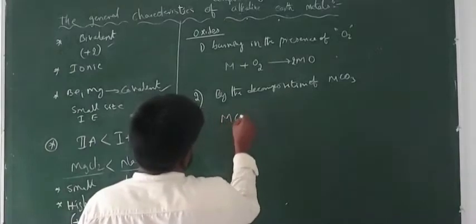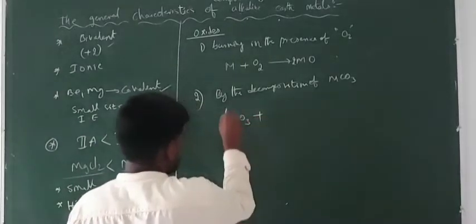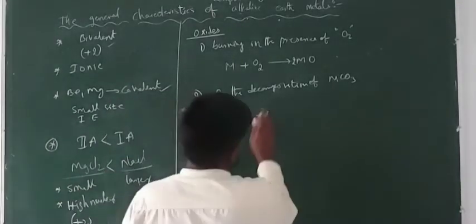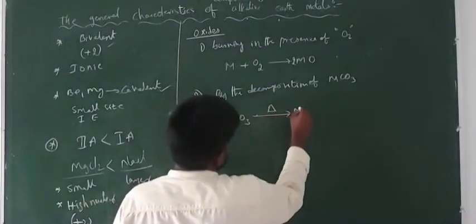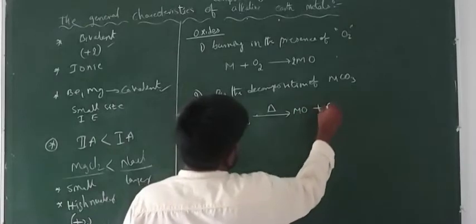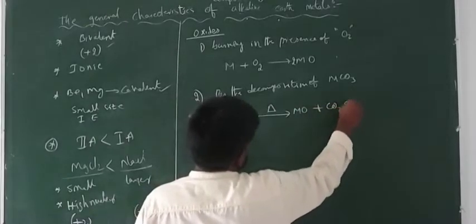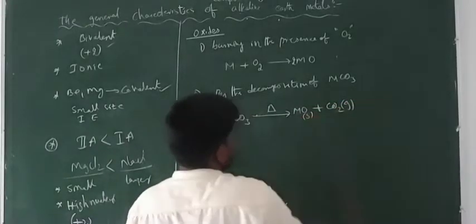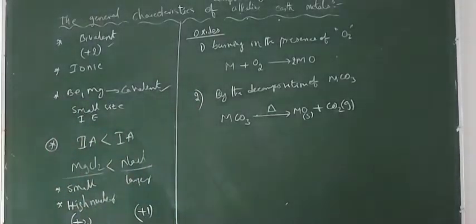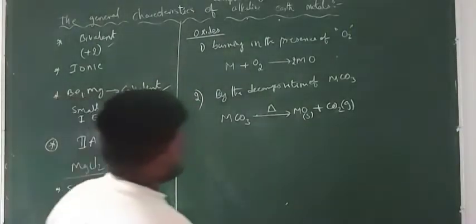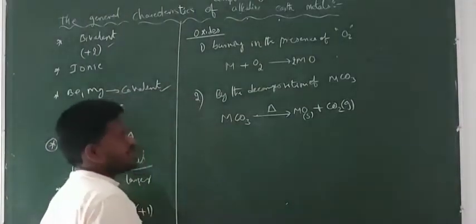So you take this MCO3, where M means a second A group metal. Upon thermal heating, this decomposes to give metal oxide and carbon dioxide gas. So these are the two ways to prepare the oxides of the alkaline earth metals.